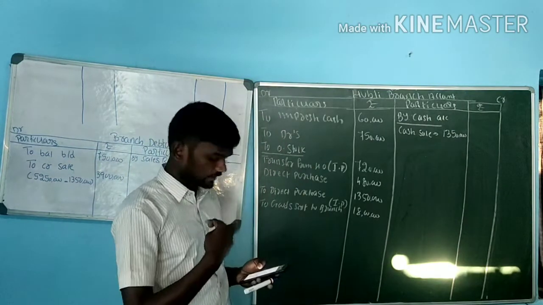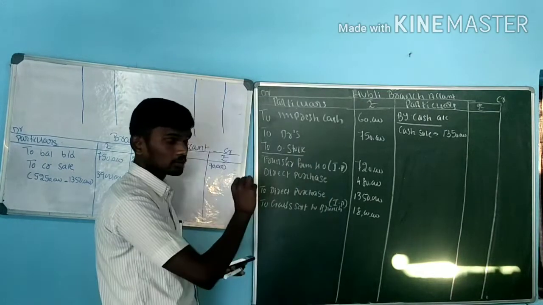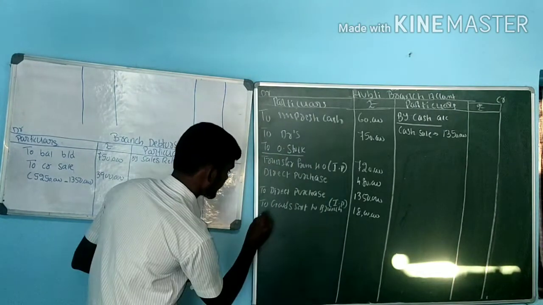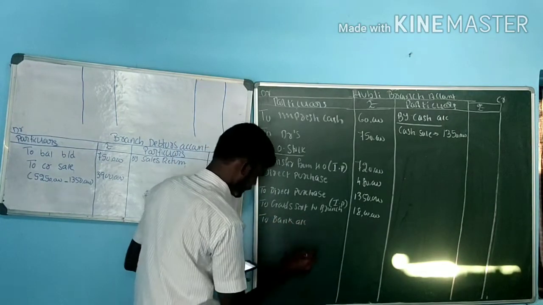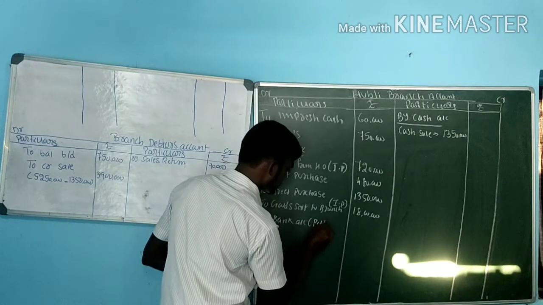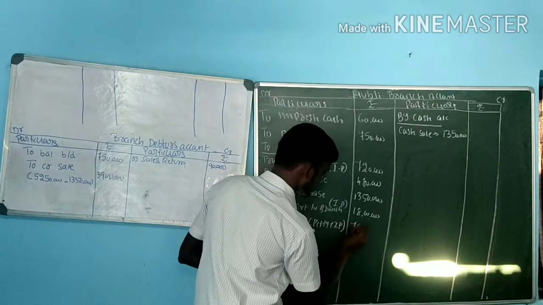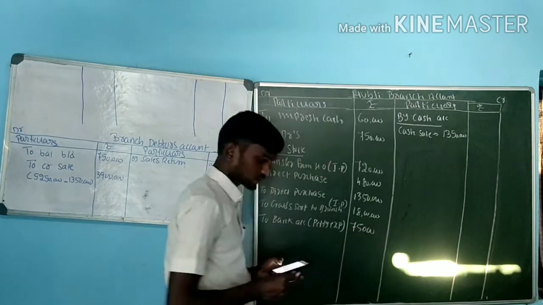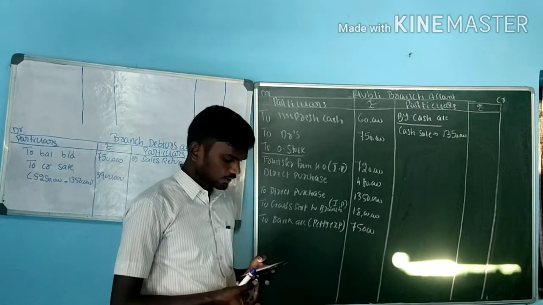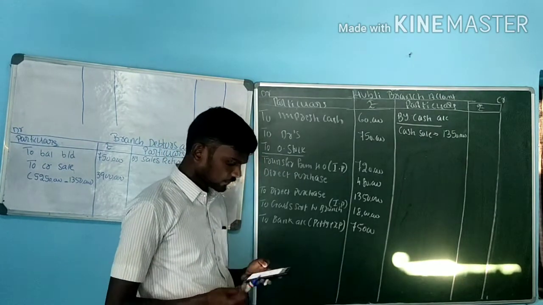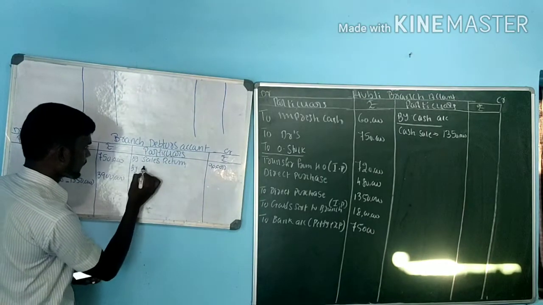Transfer from head office for petty cash expenses: debit income, credit expenses, that is to bank account, that is petty expenses. So what is the value here? 75,000. Next one, bad debts rupees 30,000, discount to customers 60,000. Bad debts, that is debtors account, by bad debts,